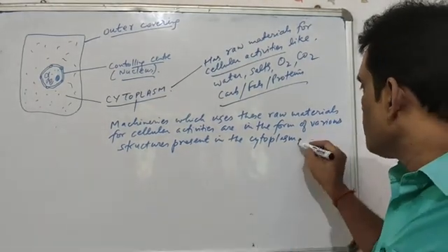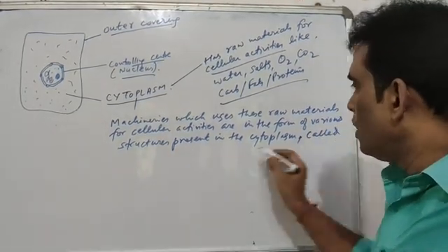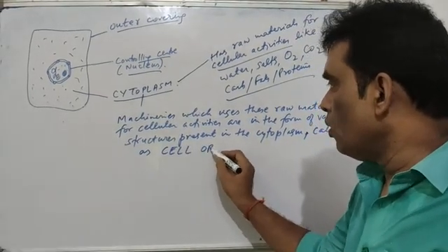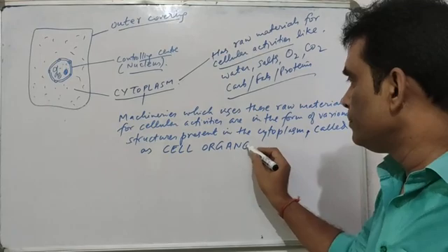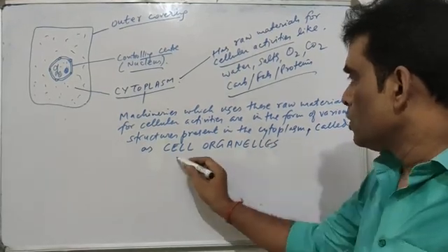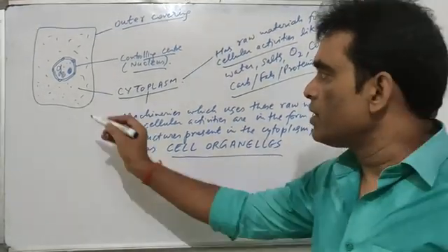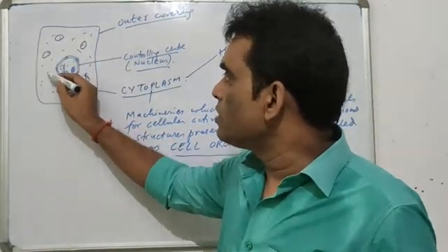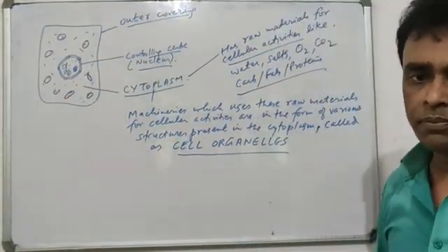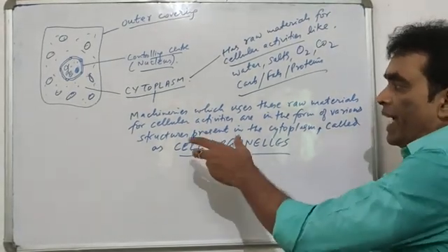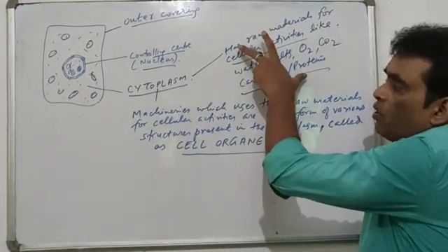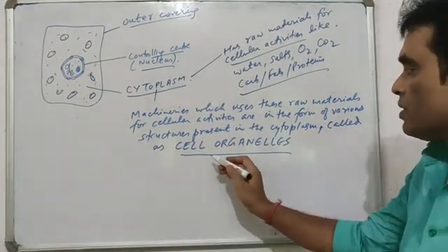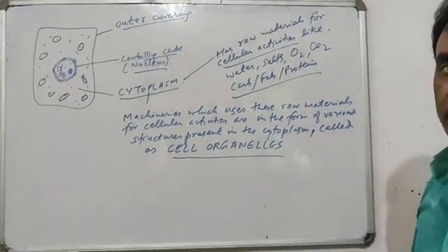These structures are called the cell organelles. So there are several structures present here in the cytoplasm. A large number of structures are present inside the cytoplasm, which actually act as the machines which use the raw materials and perform the function for the cell. These structures are called cell organelles.